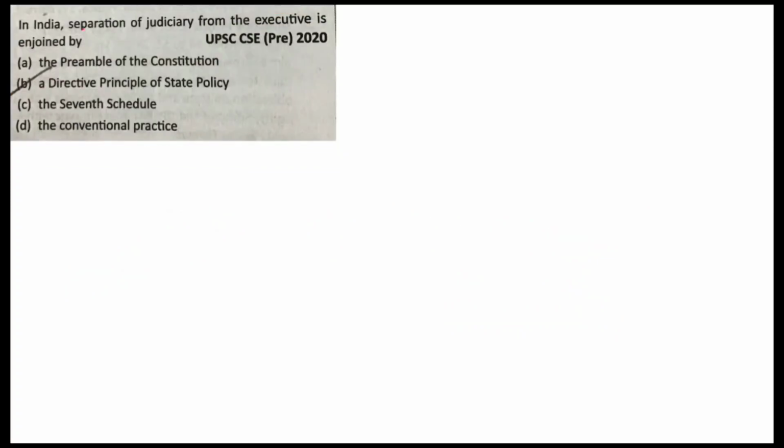In India, separation of judiciary from the executive is enjoined by the preamble of Constitution, directive principles of state policy, 7th schedule, or the conventional practice. Directive principles of state policy we have just seen. So B is your answer.